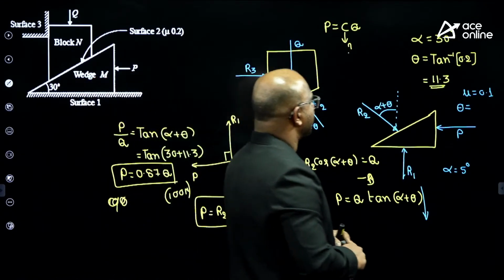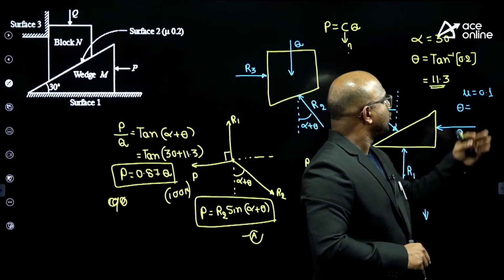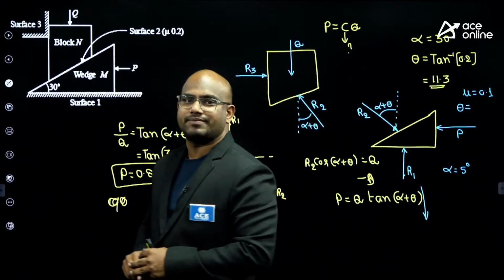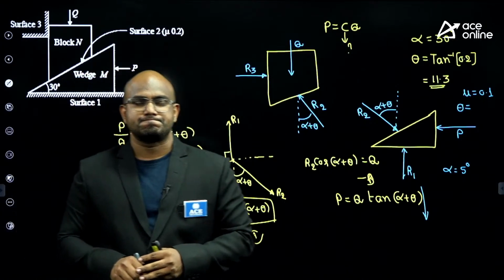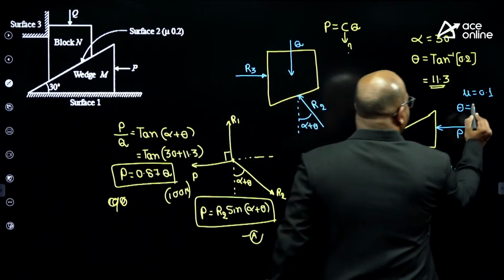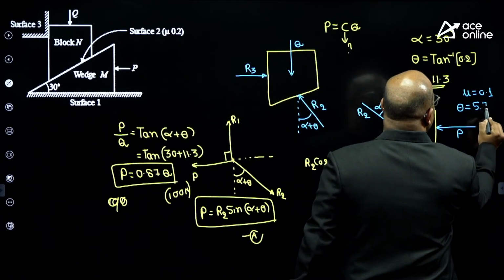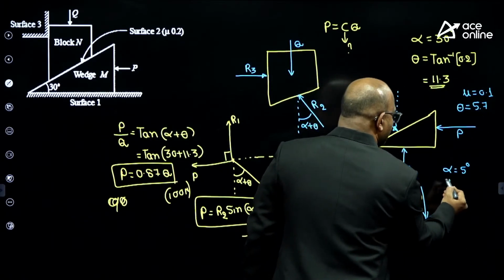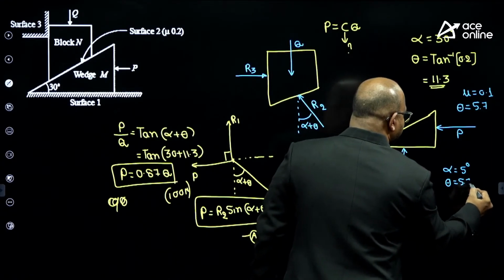Theta equal to how much, everyone? Mu equal to 0.1. Theta equal to how much? 5.7. Excellent, sir. Theta equal to 5.7, guys. So when theta equal to 5.7, please tell me.